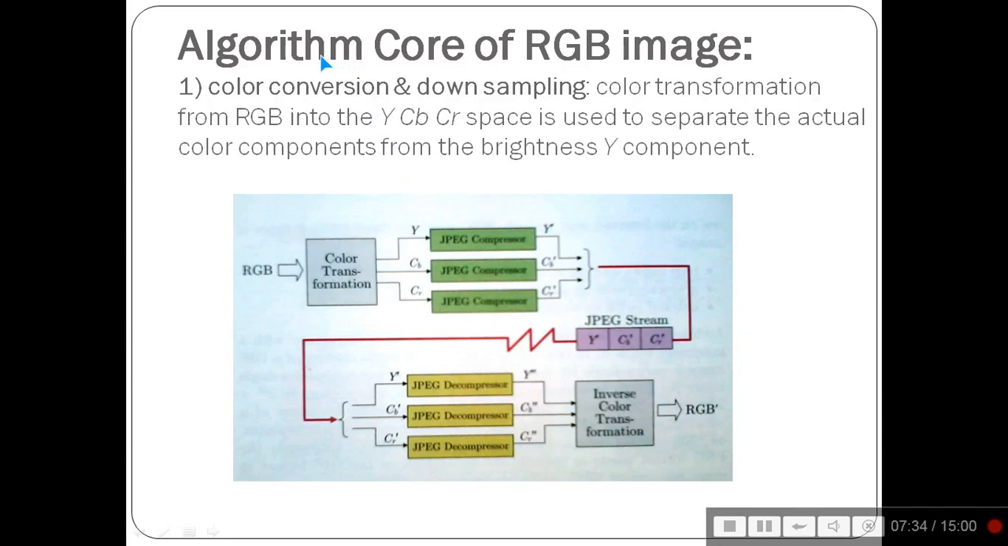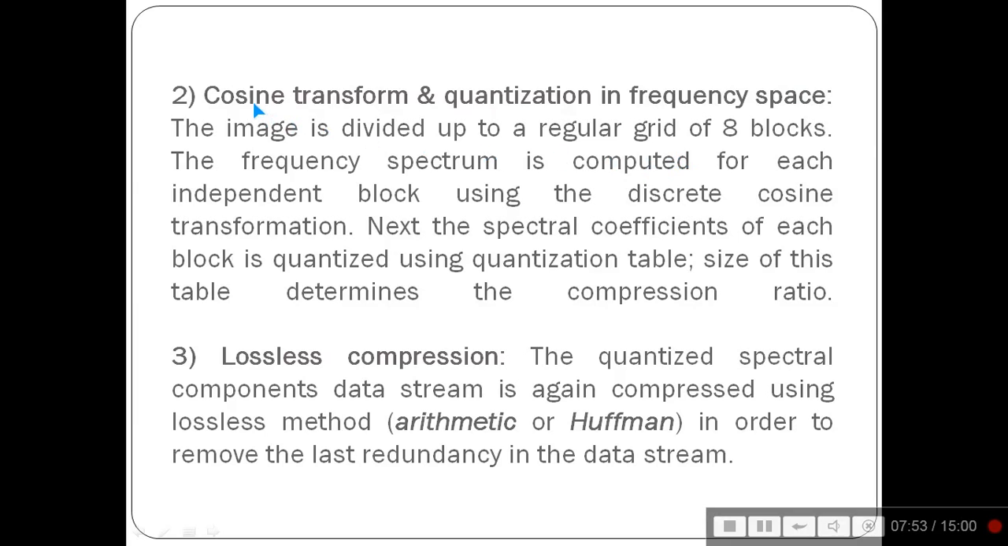So what is the algorithm core of an RGB image? Color conversion and downsampling. Color transformation from RGB into YCbCr space, these are the 2 color spaces used to separate the actual color component from the brightness Y value. So one more is cosine transformation and quantization in frequency space. The image is divided up into a regular grid of 8 blocks. The frequency spectrum is computed for each independent block using the DCT, discrete cosine transform.